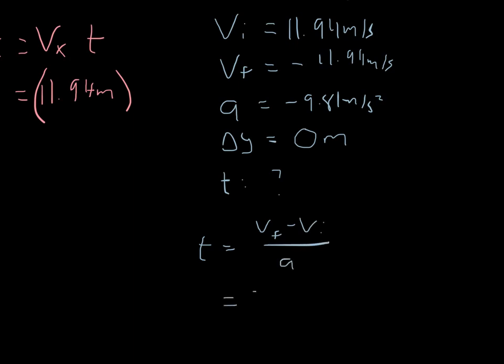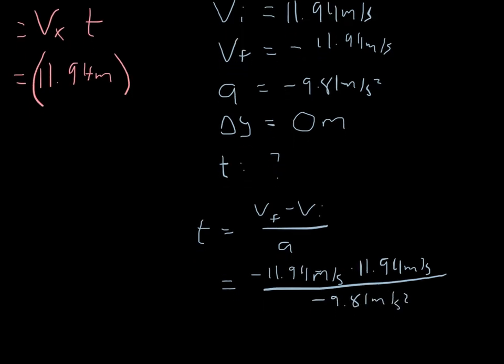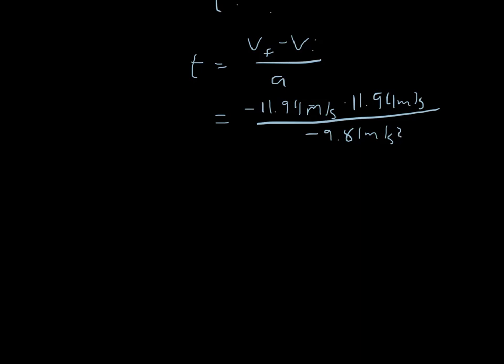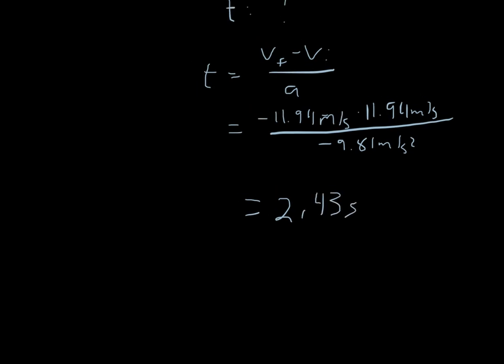My v final is minus 11.94 meters per second, minus 11.94 meters per second, all over minus 9.81 meters per second squared. This gives me a new time of 2.43 seconds.